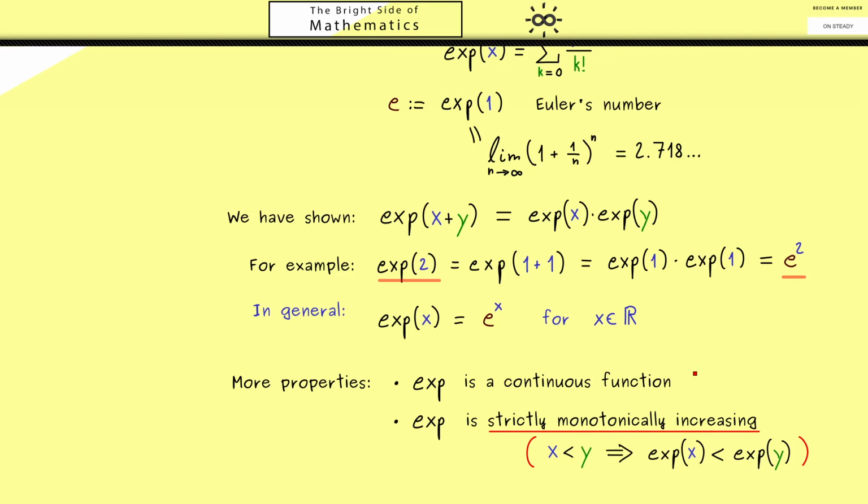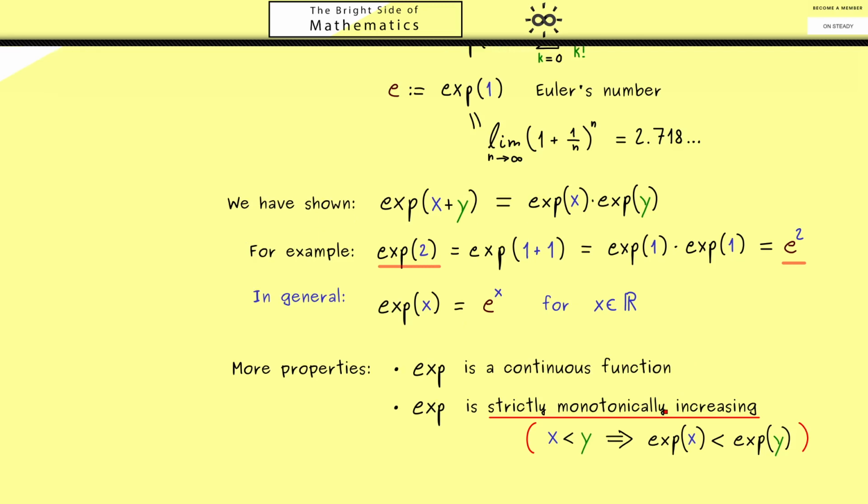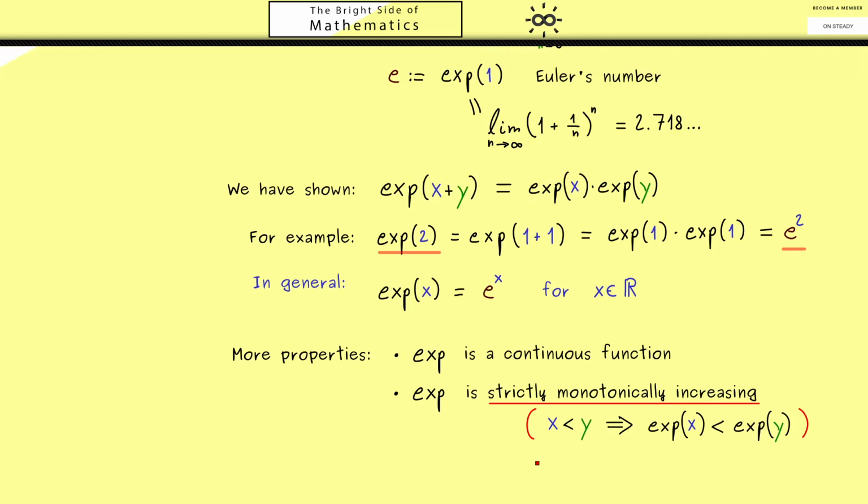In addition, we can also say what happens in the limits x to infinity and x to minus infinity. For plus infinity, we exceed all bounds, therefore we go to plus infinity. However, for minus infinity it's different, because we stay positive the whole time, we reach 0 in the limit. Okay, so these are the important properties you really should remember for the exponential function.